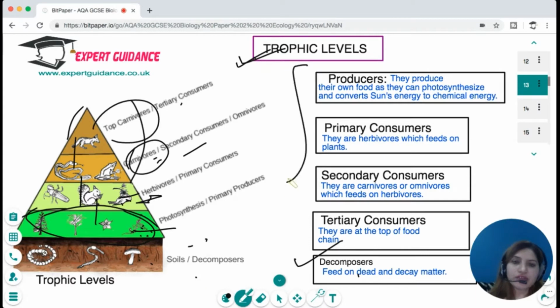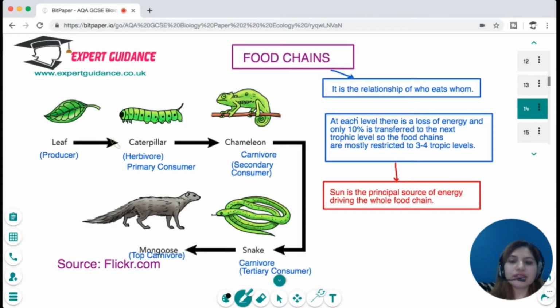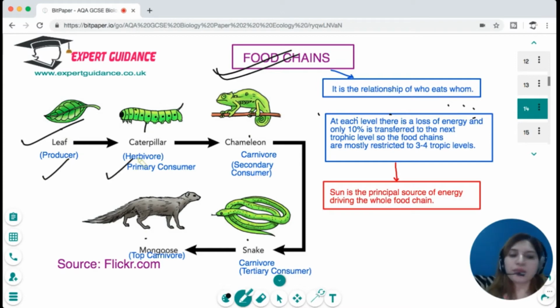Okay, so you should know the different trophic levels, and these trophic levels are interconnected with the food chain. The food chain is a relationship between who eats whom. So you can see the leaf is eaten by a caterpillar, then by a chameleon, then a snake, and the mongoose. The leaf is a producer, the caterpillar is a herbivore, which is a primary consumer, the chameleon is a carnivore, which is a secondary consumer, the snake is another carnivore, which is a tertiary consumer, and the mongoose becomes a top consumer.